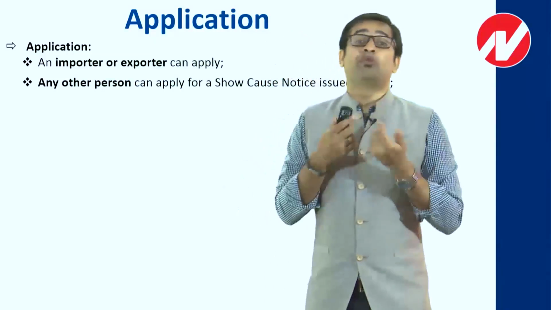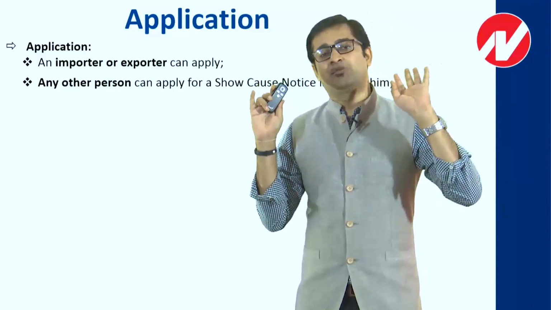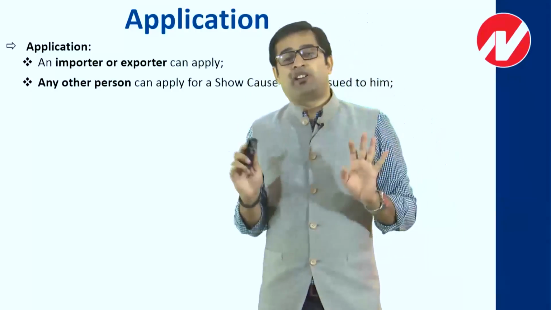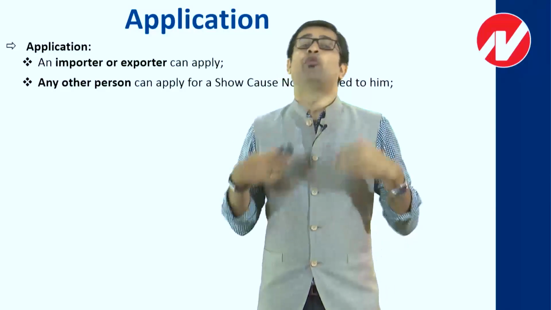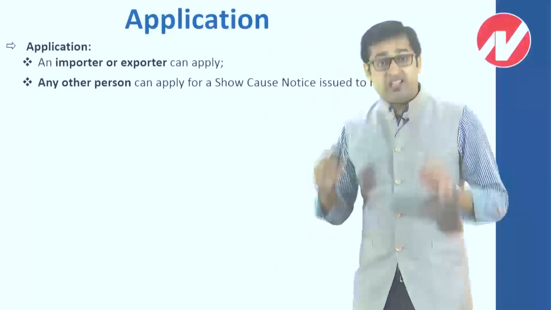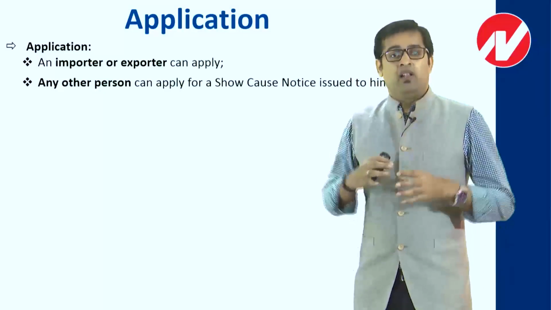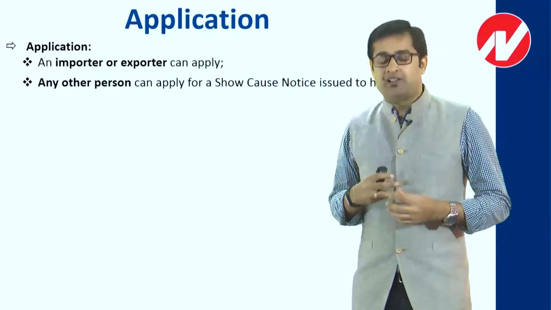Without notice, you can't go suo moto to settlement commission saying, okay, I have done so and so activity in so and so year, on so and so day, by doing so and so, please help me to settle something. But you are asking for settlement of what? When nothing is pending, what settlement are you asking for? Keep this in mind that you can ask for settlement of only those things which are pending. For anything which is not pending, there is no question of asking for any sort of settlement.